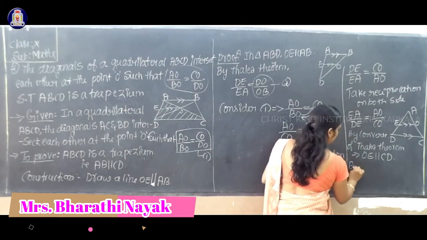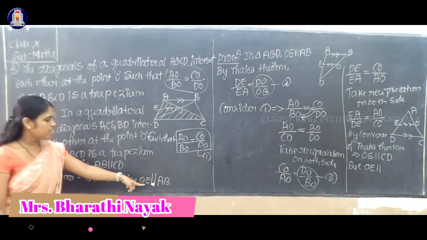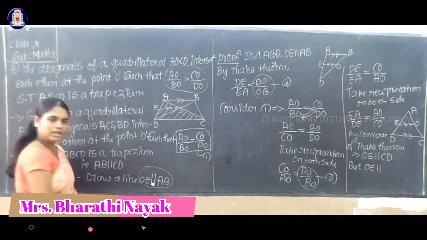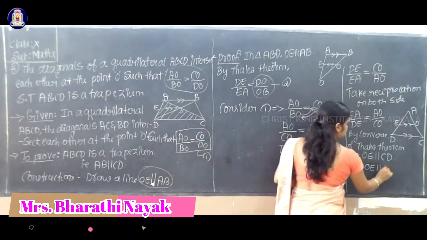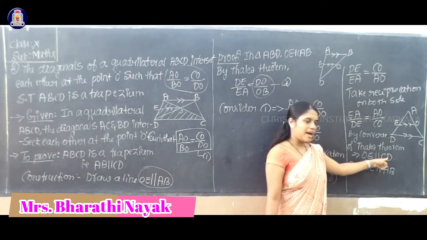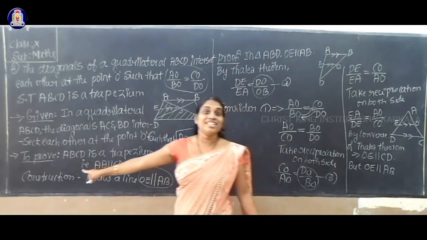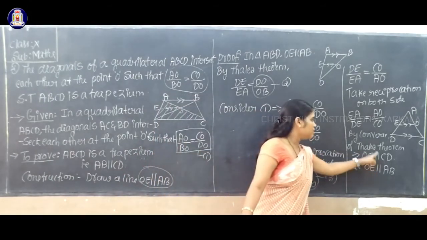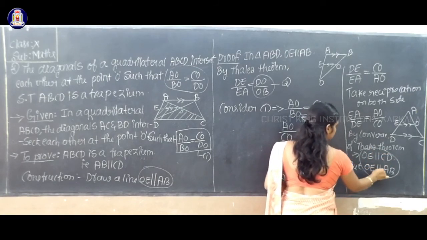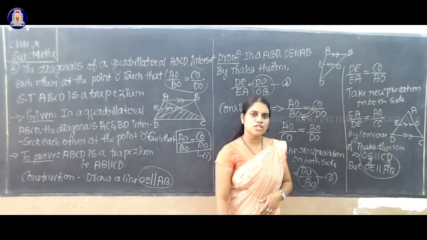But already we know that OE is parallel to AB, by construction. OE is parallel to CD, and OE is parallel to AB, so AB is parallel to CD.